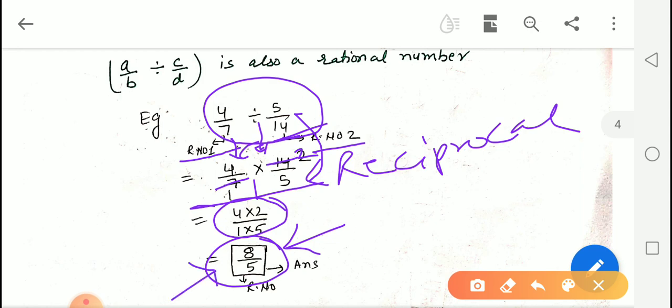This is also a rational number. So this is the closure property. After division of any two rational numbers, we will get a rational number as the answer. The only condition is that the divisor should not be 0.